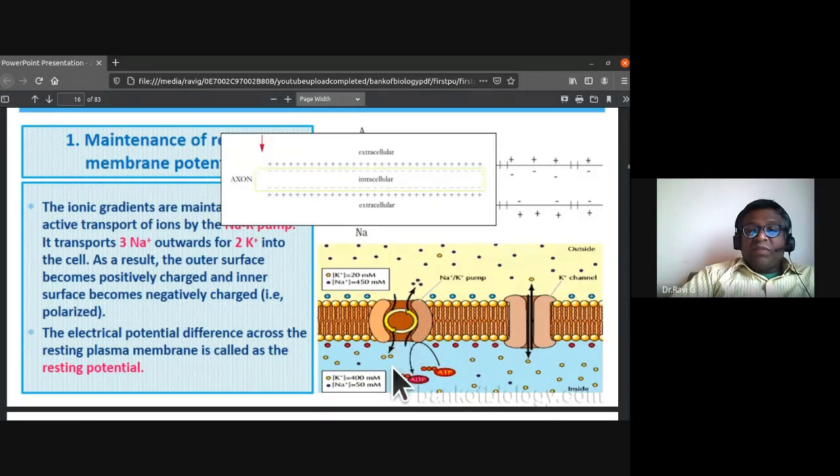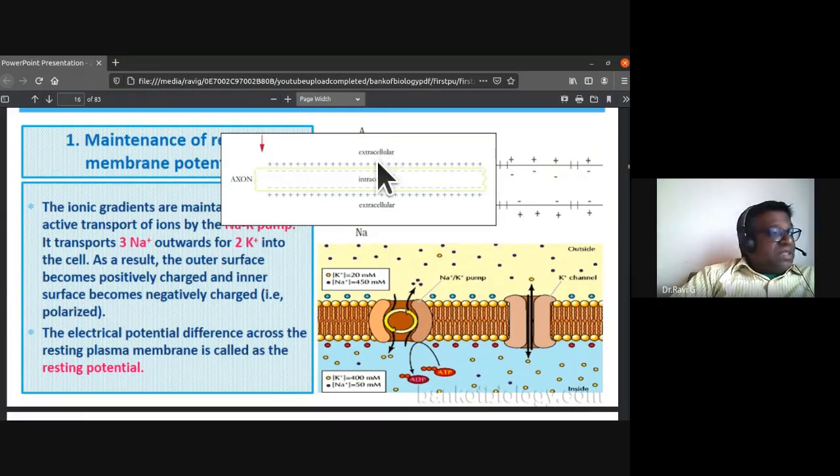They are more permeable to potassium ions and almost impermeable to sodium ions. They are also impermeable to the proteins. As a result, the electric potential difference across the resting plasma membrane is called the resting potential.